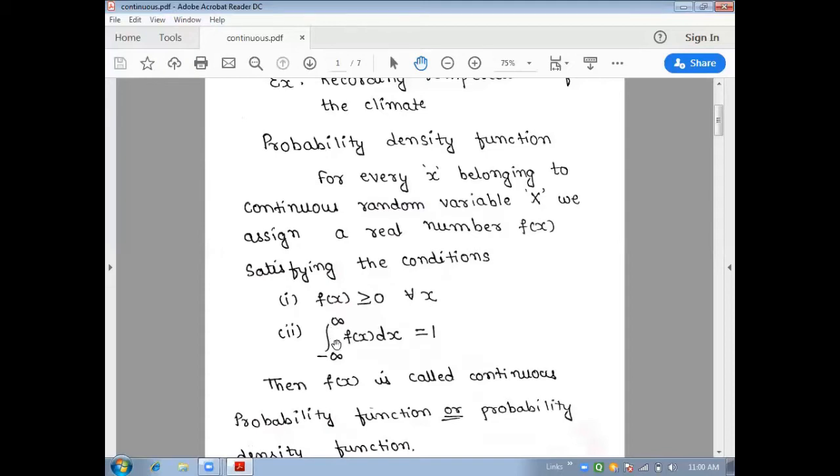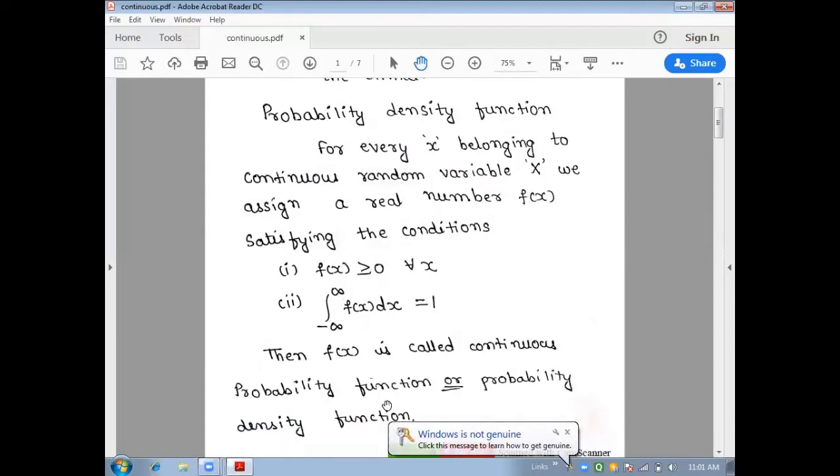Second: the integral from minus infinity to plus infinity of f of x dx equals 1. If these two conditions are satisfied, then we say f of x is a probability density function. So f of x is called a continuous probability function or probability density function.